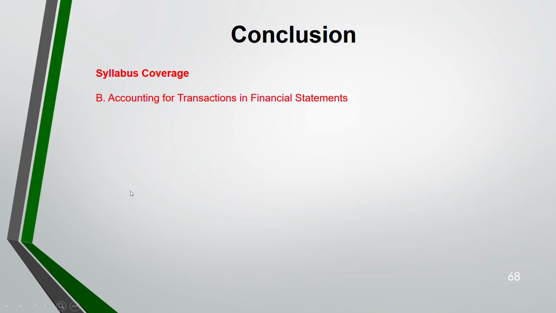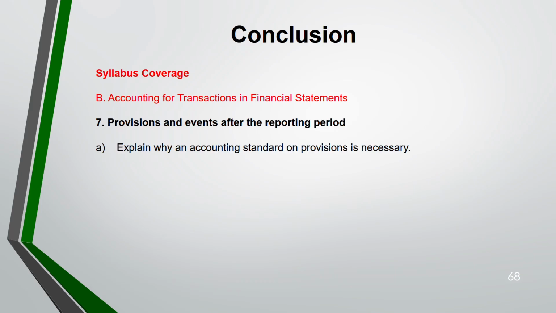So from our syllabus, we are still in section B, going for the 7th element, that is provision. So here we have explained why an accounting standard on provision is necessary so that we can avoid manipulating profit, right? Profit smoothing and all we have seen in the beginning of this lecture, right? Next, differentiate between legal and constructive obligation. Legal is by law, by contract. Constructive is something based on past practices.